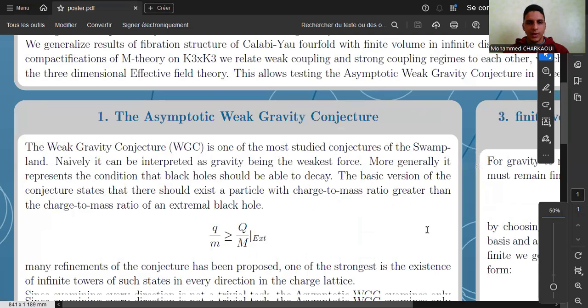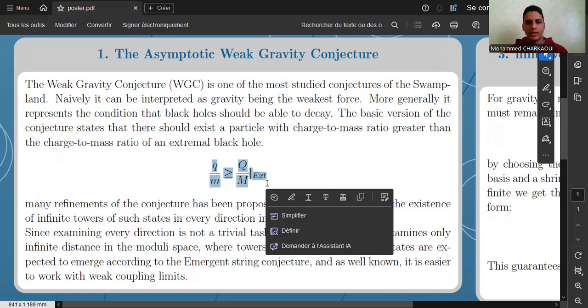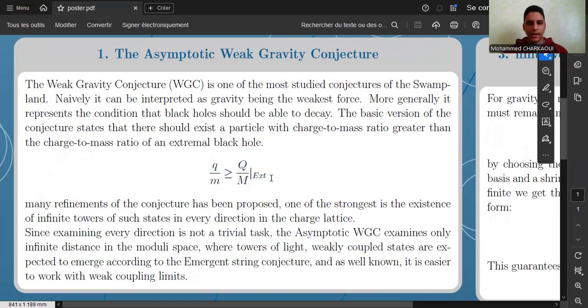The asymptotic weak gravity conjecture is a refined version of the weak gravity conjecture, which in its most basic form states that there should exist in a theory of quantum gravity at least one particle whose charge to mass ratio is greater than the charge to mass ratio of an extremal black hole.